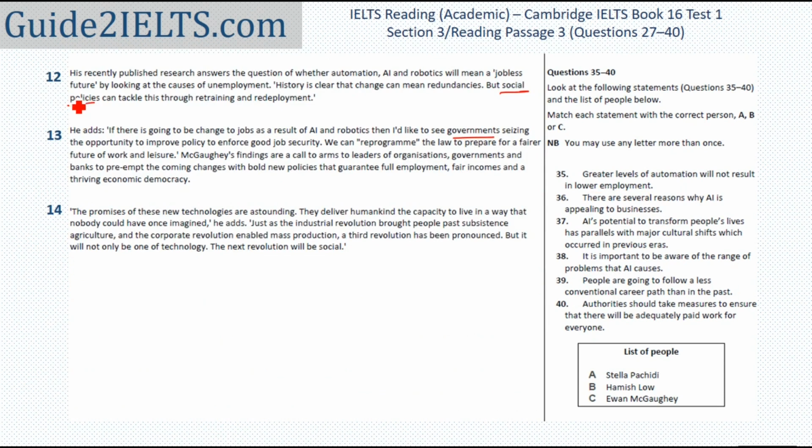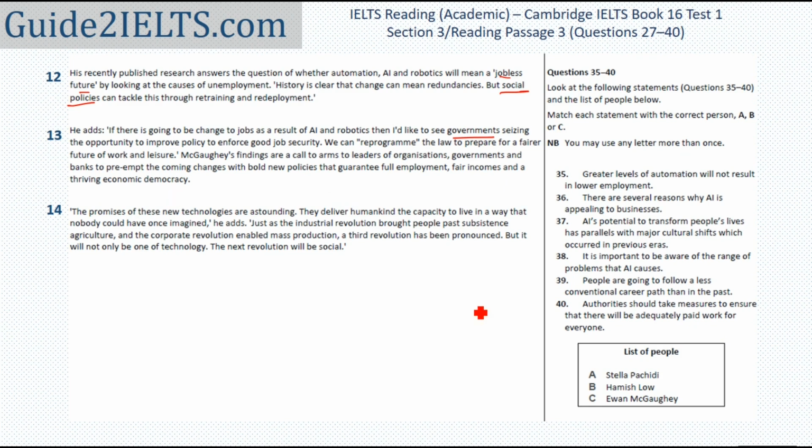His recently published research answers the question about a jobless future. History is clear that change can mean redundancies, but social policies can tackle this through retraining and redeployment. I'll continue with the 13th paragraph. If there is going to be change to jobs as a result of AI, I'd see government seizing the opportunity to improve policy. So the 40th question: authorities should take measures to ensure that there will be adequately paid work for everyone. It's the last sentence of the 13th paragraph. Governments need bold new policies that guarantee full employment, fair incomes, and a thriving economic democracy.